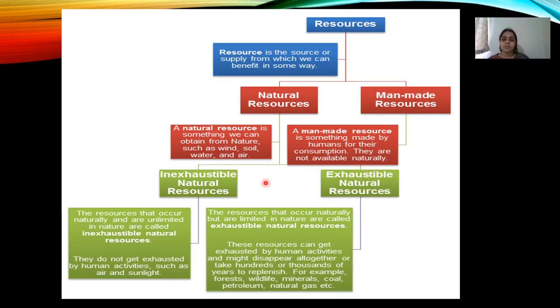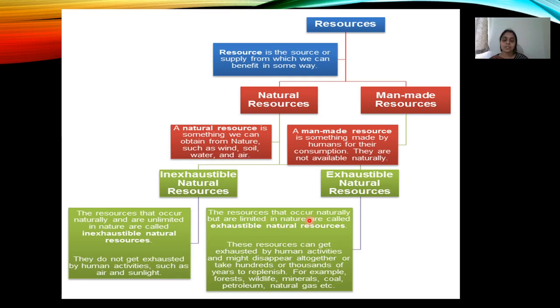Natural resources can be exhaustible and inexhaustible. Inexhaustible natural resources occur naturally and they are unlimited. So their presence is unlimited, and we can use them. These are inexhaustible and they do not get exhausted by human activities. Example: air, sunlight.